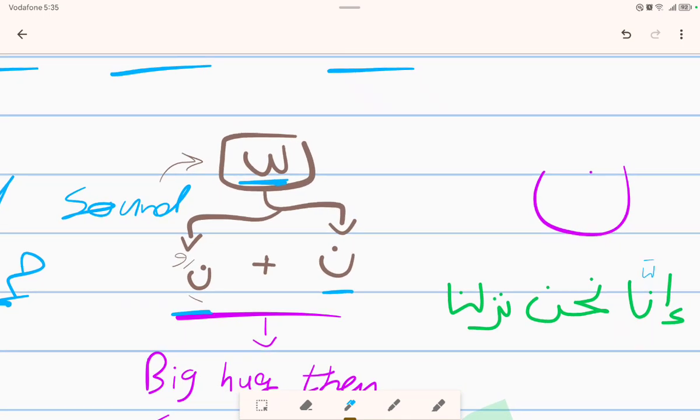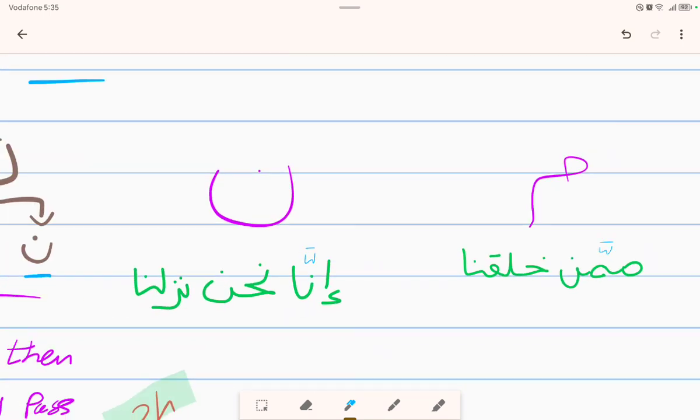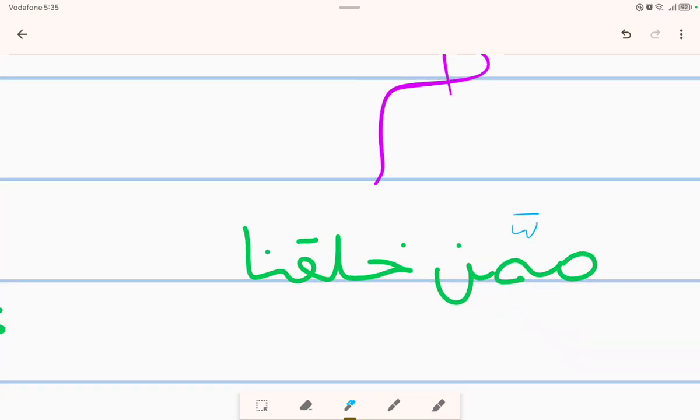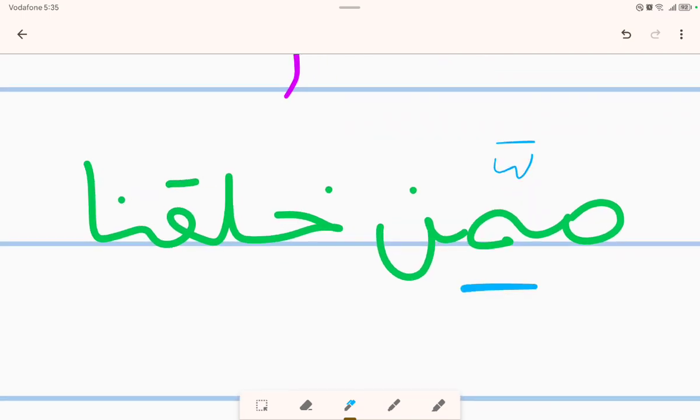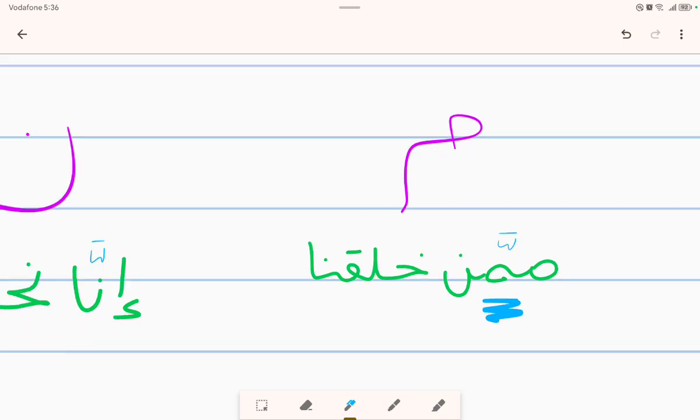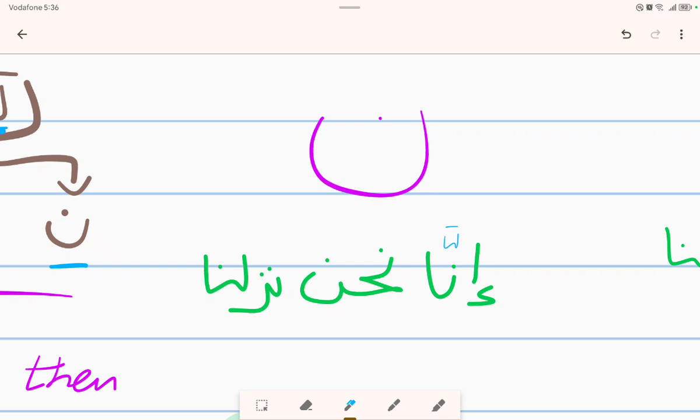Okay, so we have here 2 examples. Number 1 related to the noon or the meme. Allah says ممن خلقنا. Here's the first example, and the second is إنا نحن نزلنا. Okay, we have taken the applied part.